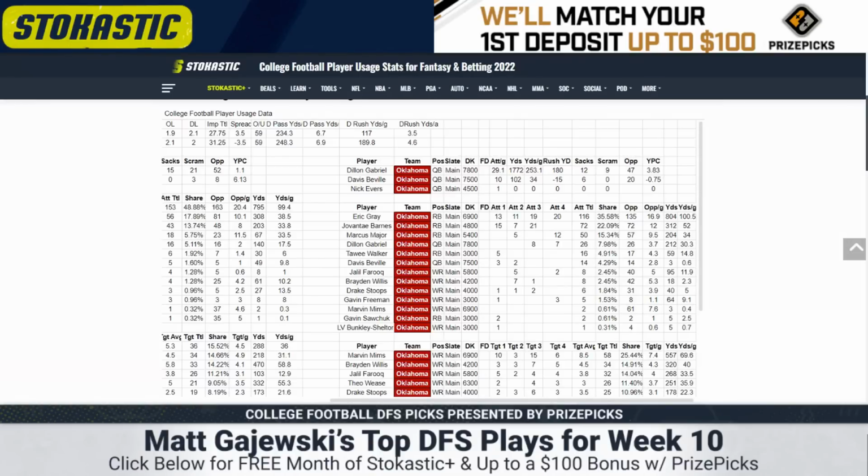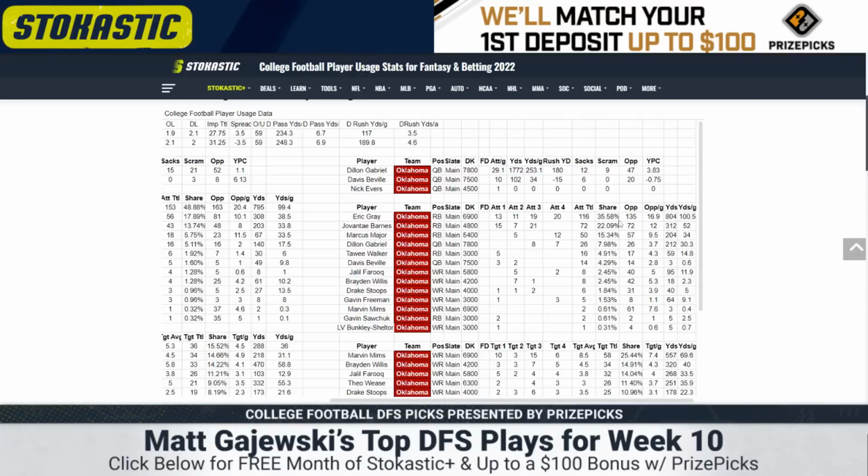The backfield's a mess. Javonte Barnes missed their last game. He might return here. Eric Gray went down late in the game. I don't know if either play. I think they're going to get back at least one. If they do, it's a timeshare with Marcus Major, who returned from injury himself for 12 carries. Gray is the most interesting. They've wanted to use him in a timeshare, but he still averages 100 yards per game. It's just a volatile role. We don't know necessarily what Oklahoma is going to do. There have been periods where Gray's the bell cow, then they've tried to put him in a timeshare, then injuries forced him back into bell cow. He's hurt now. Watch this pregame. I would have a lot more interest if this is narrowed to 2 or 1 rusher, but I need to see who's healthy. In a vacuum, I prefer Gray to Barnes to Major.